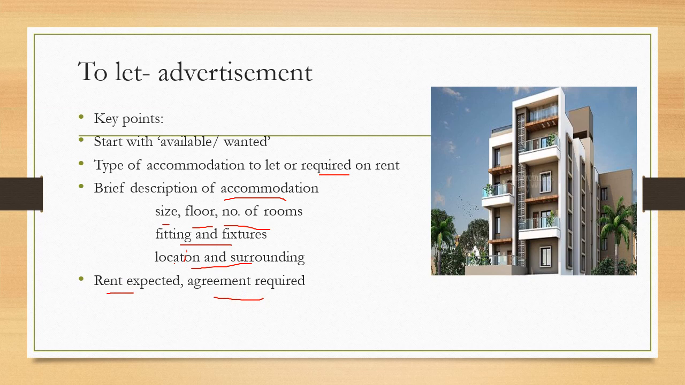Rent expected. As we have done in sale or purchase, cost negotiable, you should not write rent negotiable. No. Write down the expected rent there. And then agreement. If you want any agreement, then you should mention it. And at last, your contact address, email ID or phone number from where the person may contact.